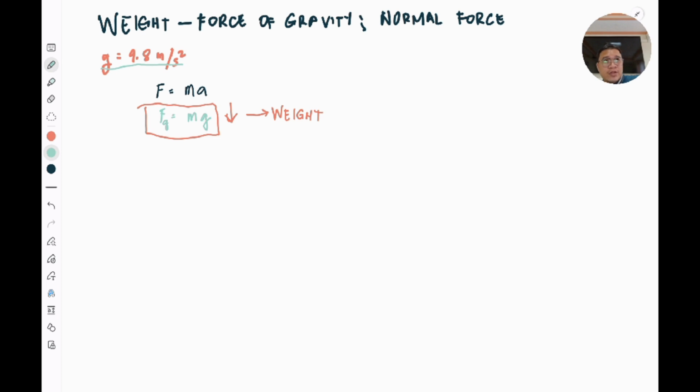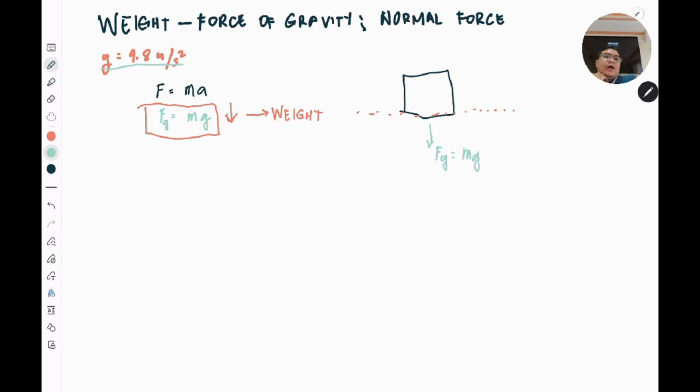But you might wonder, for example, if I'm going to draw a box here, let's just imagine that this box is at rest and lying completely flat on a level surface. So, this gravitational force Fg is always present, right? So Fg is equal to mg.